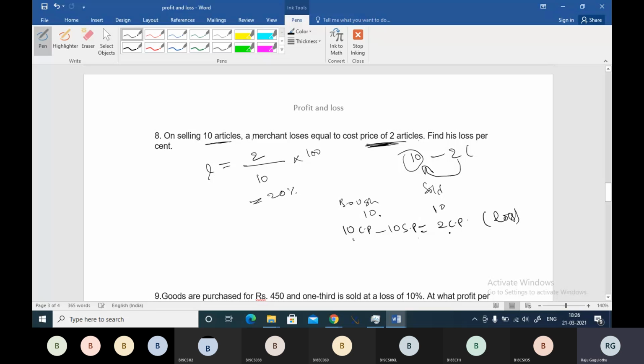That loss is given as the cost price of 2 articles. So if the loss is 2 articles cost price, then 8 articles cost price will be the 10 articles selling price.